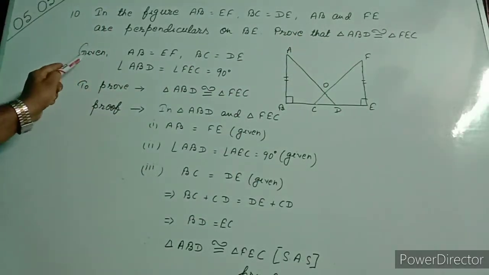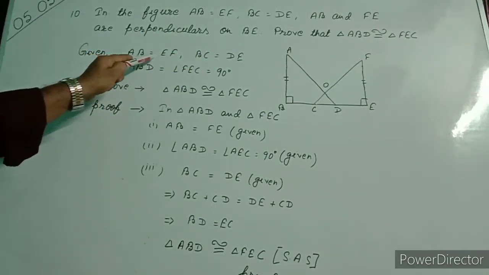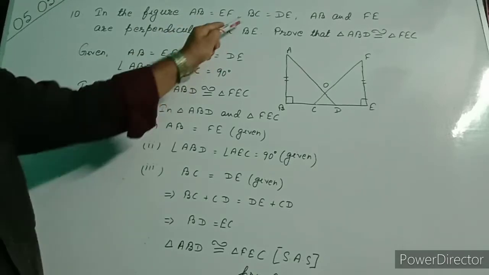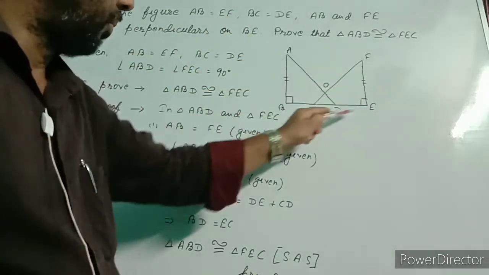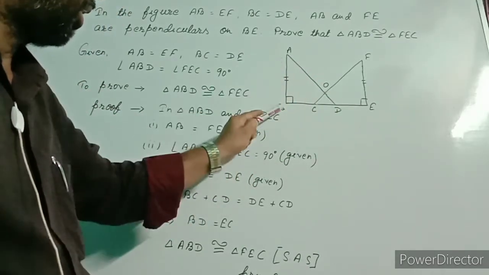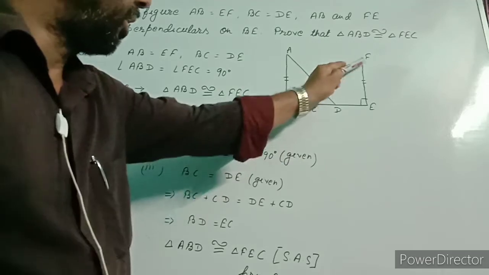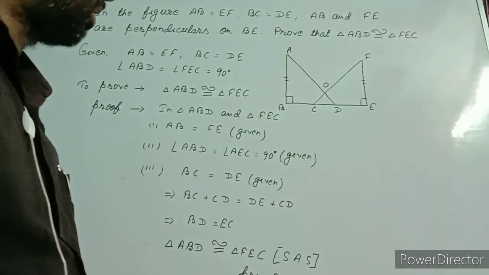In the first paragraph we write the given information. First, AB equal to EF, second, BC equal to DE, and third, since these two are perpendiculars, here is 90 degrees, here is 90 degrees. For that I wrote angle ABD equal to angle FEC. Now you can ask, why did I write these angles?